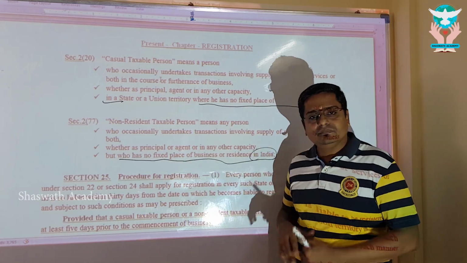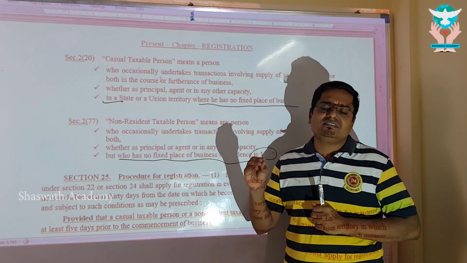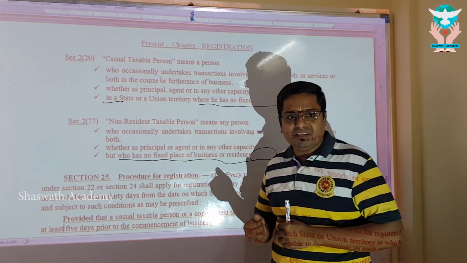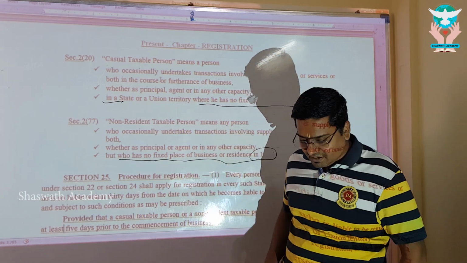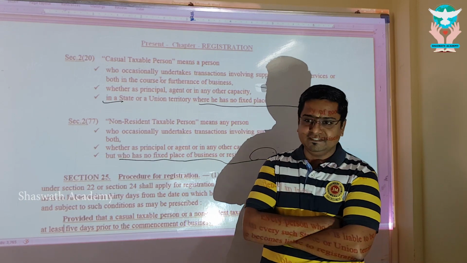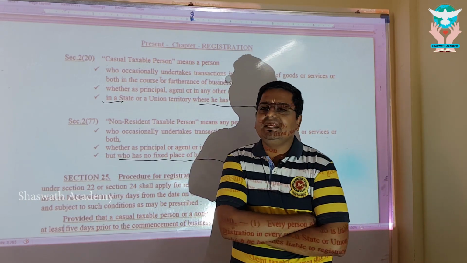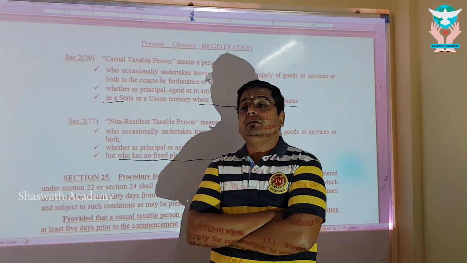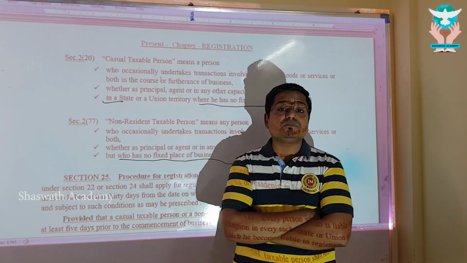Then he is called as non-resident taxable person. So Shobana coming into India for the purpose of making a supply for a temporary period is called a non-resident taxable person.